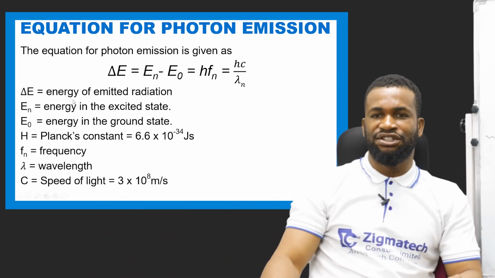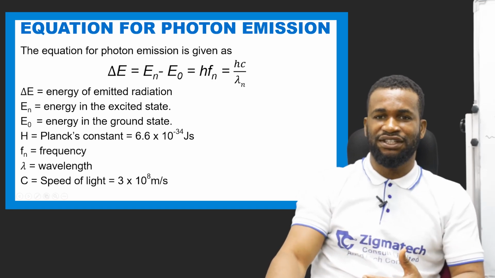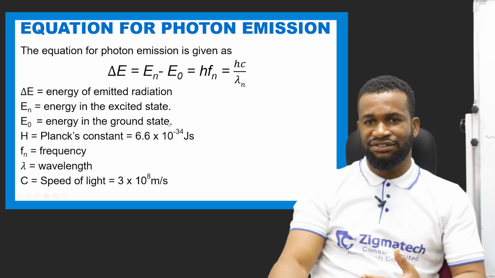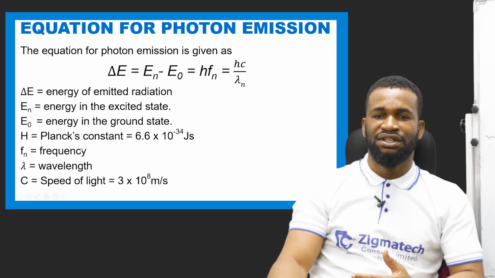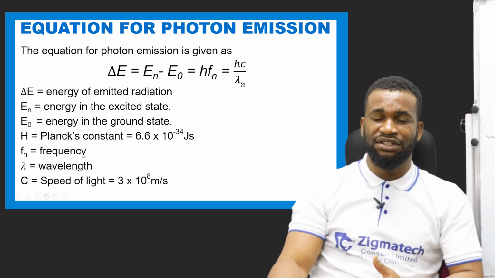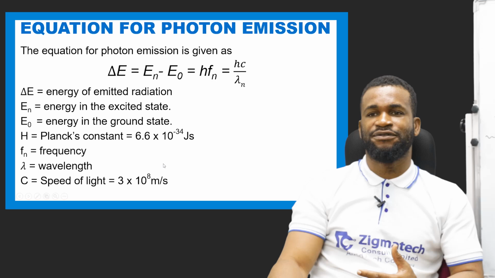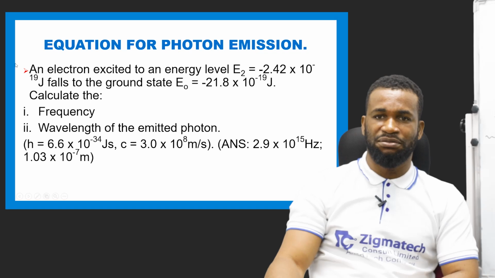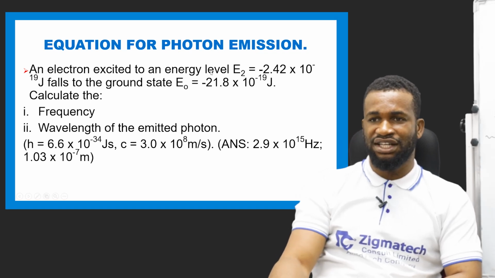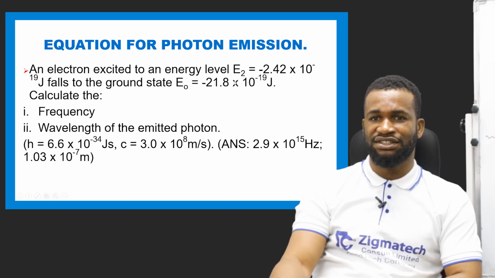Now, looking at this, this is the energy of the emitted radiation. This is the energy in the excited state, and E naught is the energy in the ground state. h is Planck's constant, which is 6.6 times 10 raised to power minus 34 joule seconds. This is the frequency of the particle, and c is the speed of light. Now, this equation we said is the equation for photon emission. An electron excited to an energy level E2 falls to the ground state; calculate the frequency and wavelength of the emitted photon.